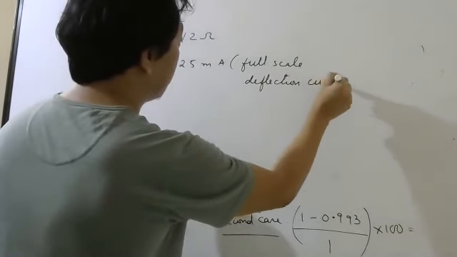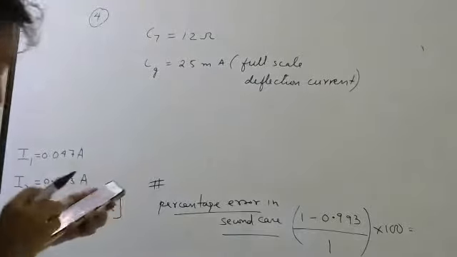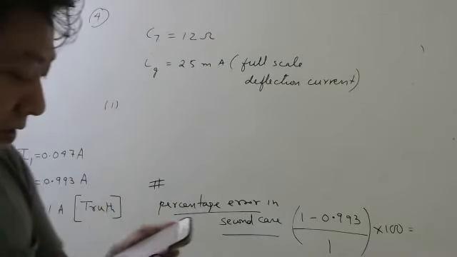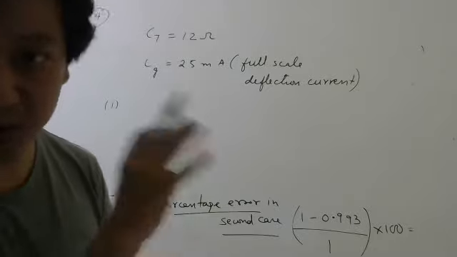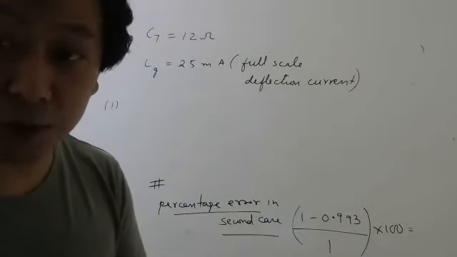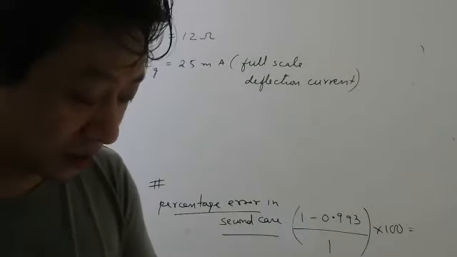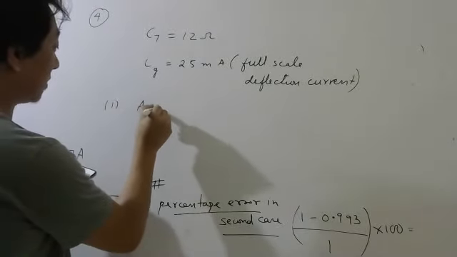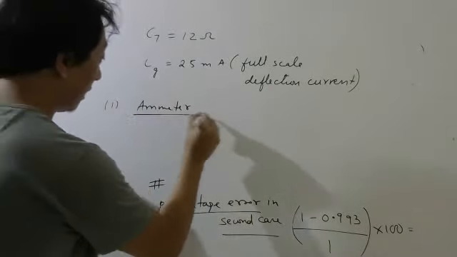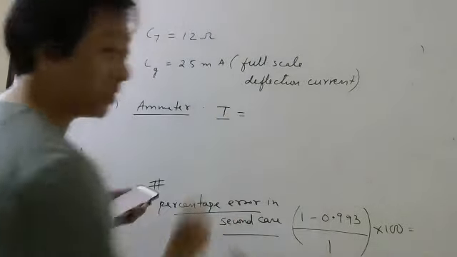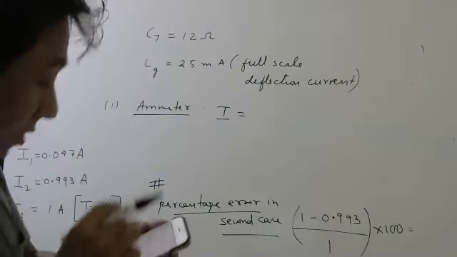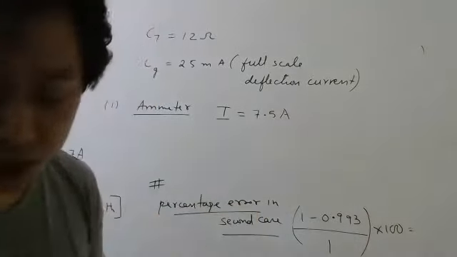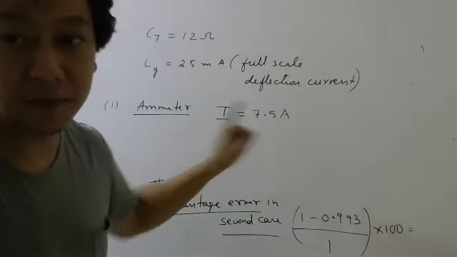And the first part of the question is, how will you convert this galvanometer into an ammeter of what range? 0 to 7.5 ampere. Capital I is 7.5. So up to this much we want to measure. 0 to 7.5 means this is the maximum current.